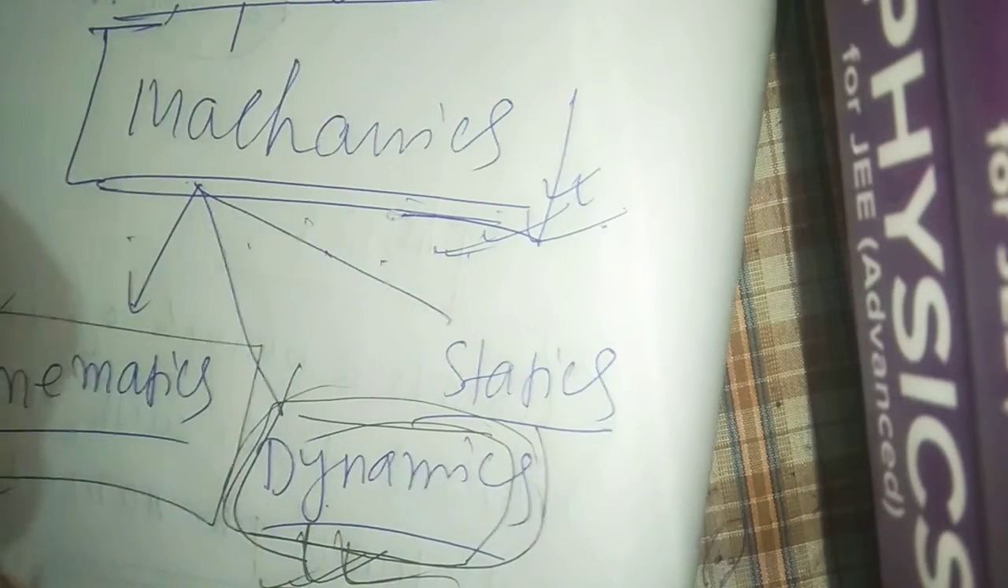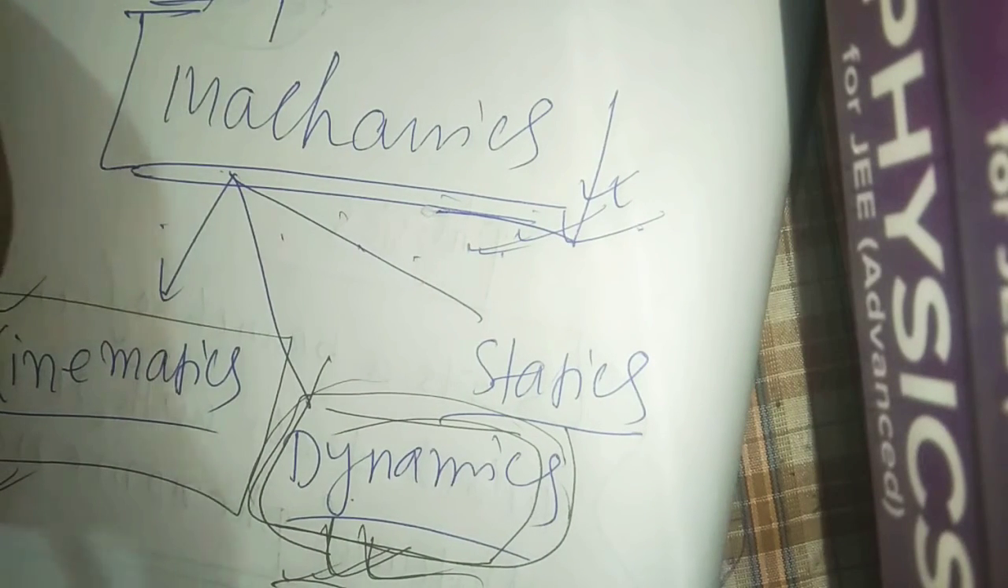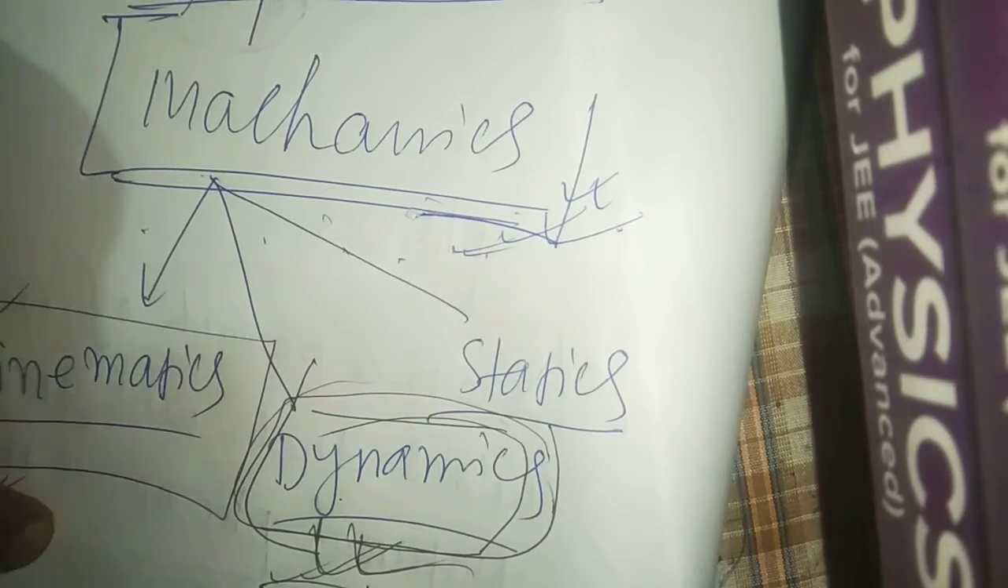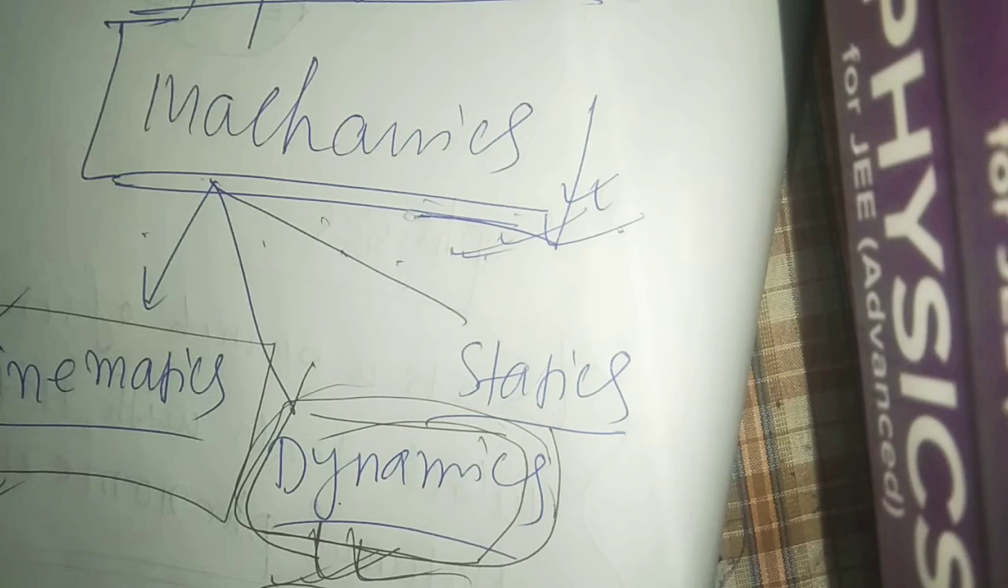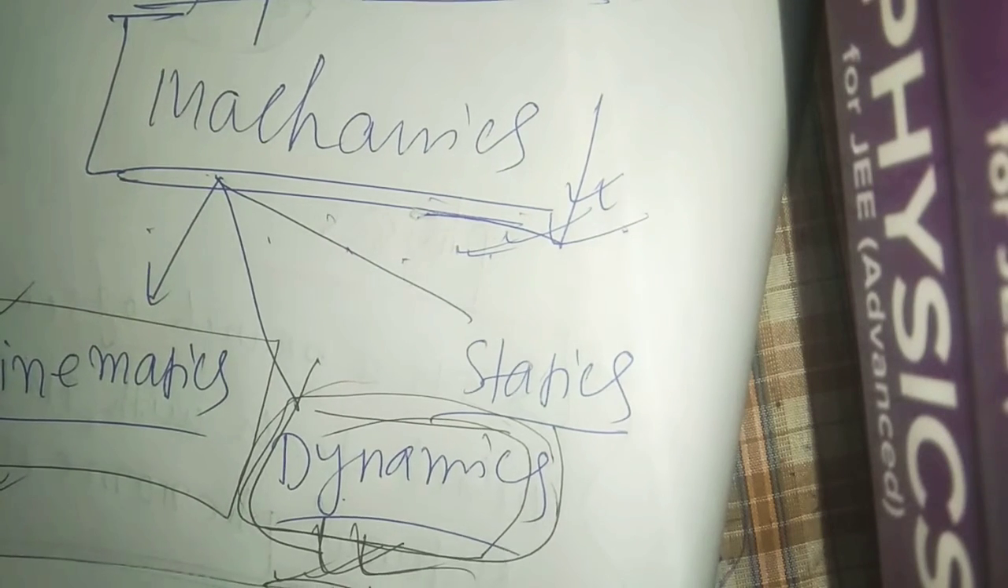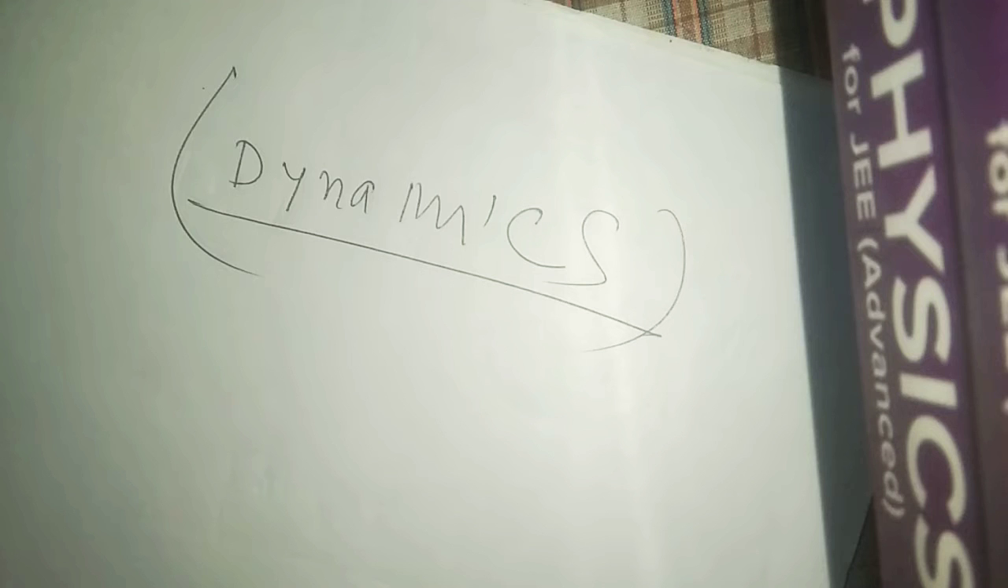So dynamics, as I mentioned, is a study of motion where we discuss the cause behind the motion, why motion is happening, what the causes behind the motion are. So let's get started without further ado. What is dynamics? I say it's a study of motion where we discuss the causes behind the motion, why this motion is taking place.